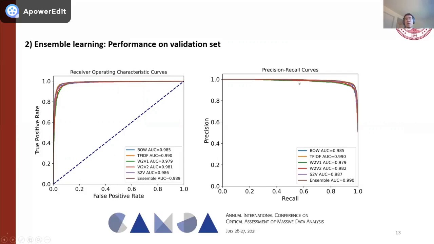And for the precision-recall curves, the x-axis represents the recall and the y-axis represents precision. Here we could see that the TF-IDF model and ensemble learning model are also performing the best.